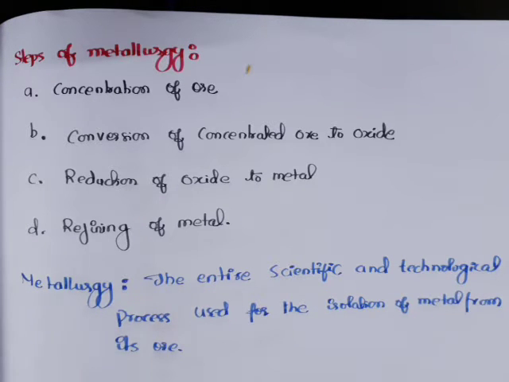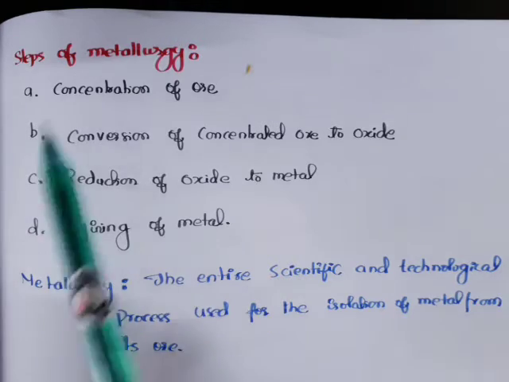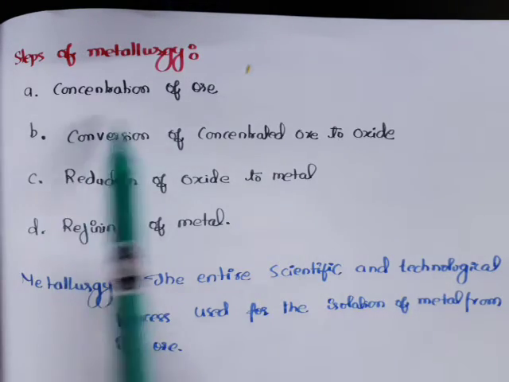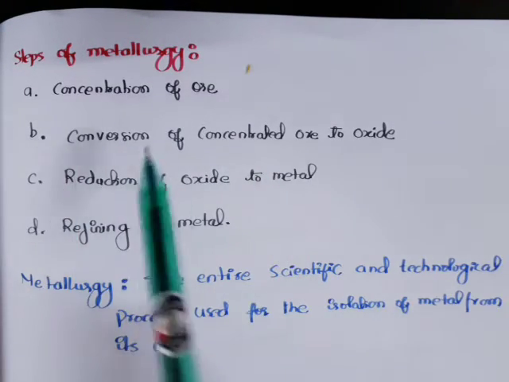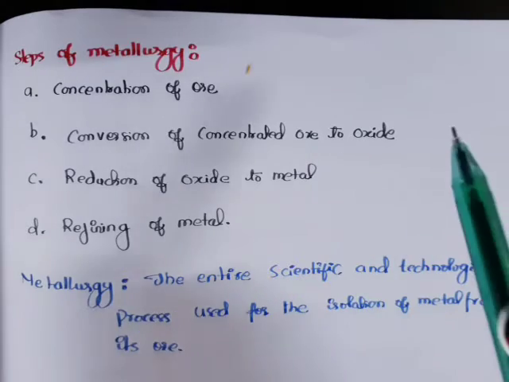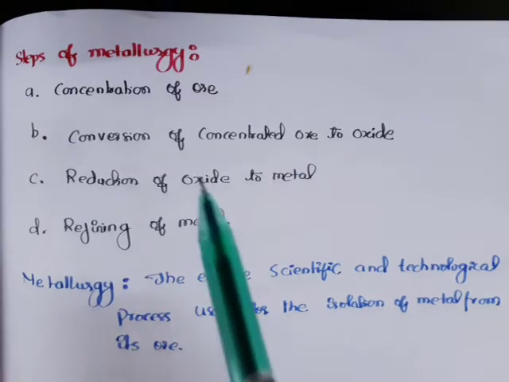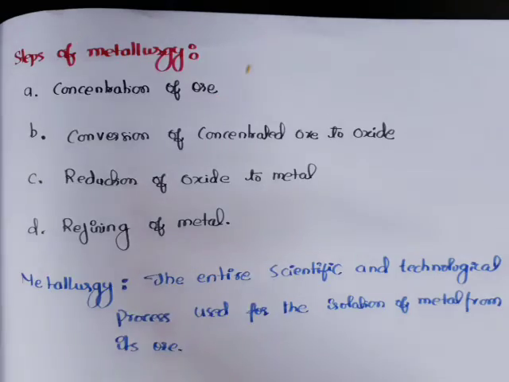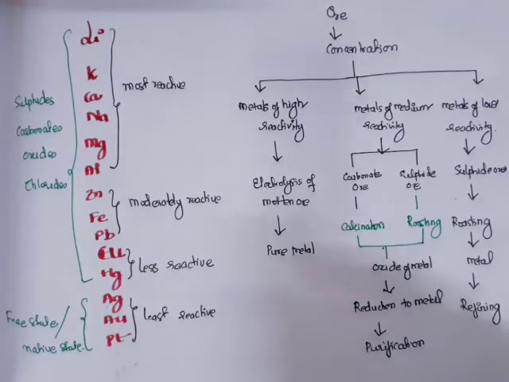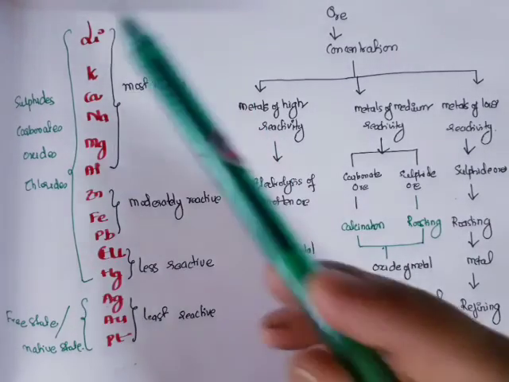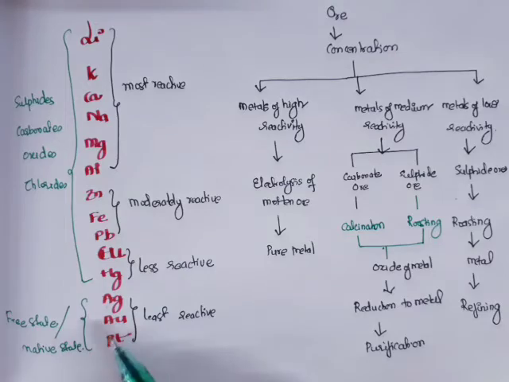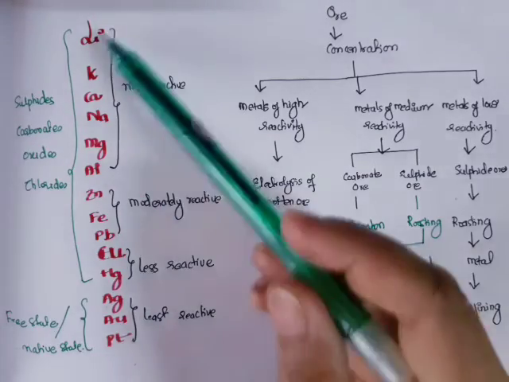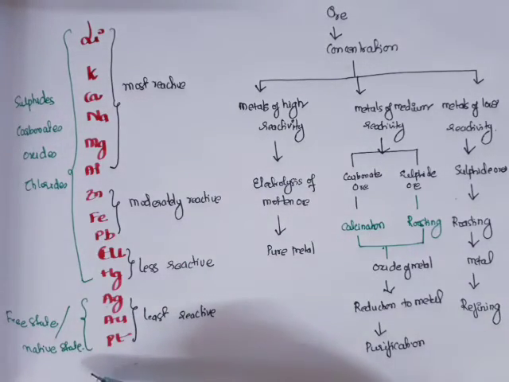Now, what are the main steps involved in metallurgy? It involves concentration of ore, conversion of concentrated ore to oxide, reduction of oxide to metal, and at the end refining of the metal. As we have already discussed, the elements have different reactivity. This is what is called the reactivity series.